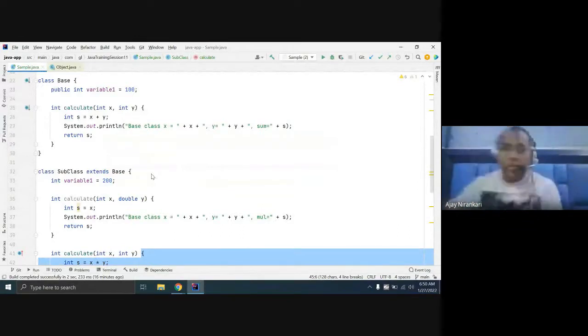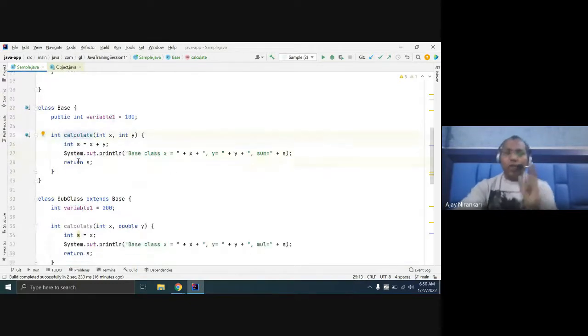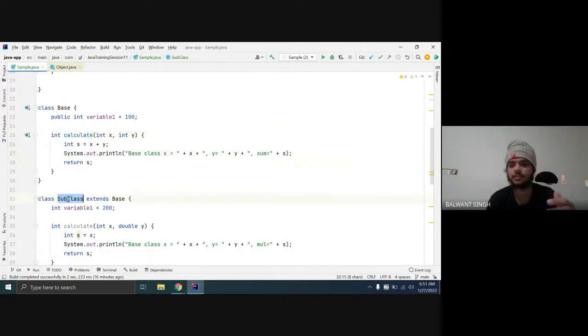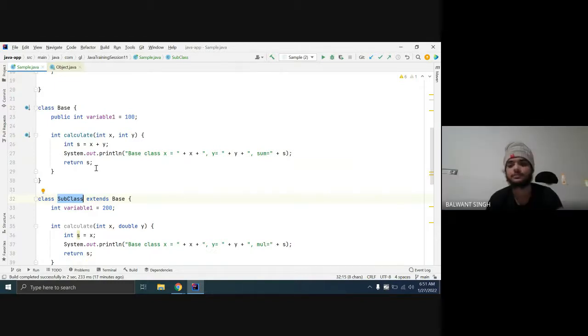Okay, sorry. So, Balwant, you are right. Overriding is only possible in the case of inheritance, that is the thumb rule. But overloading can be done in the same class and in inheritance, in both cases.